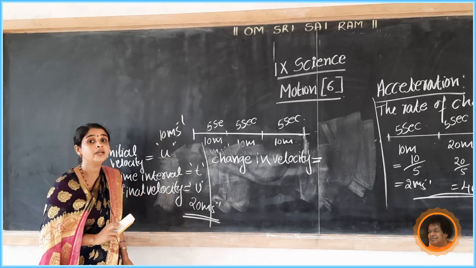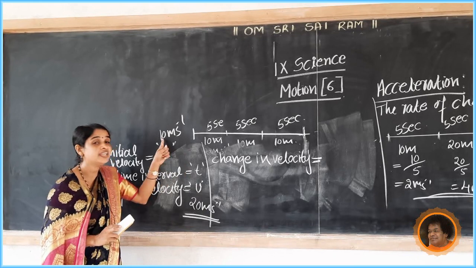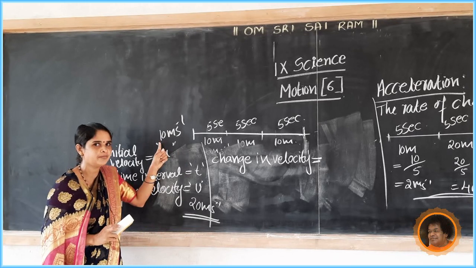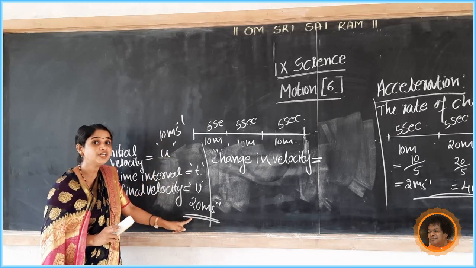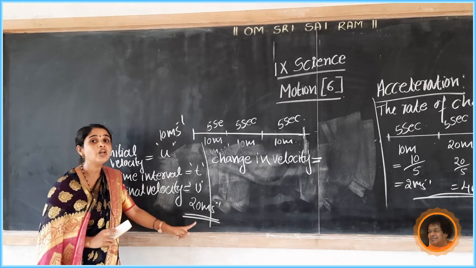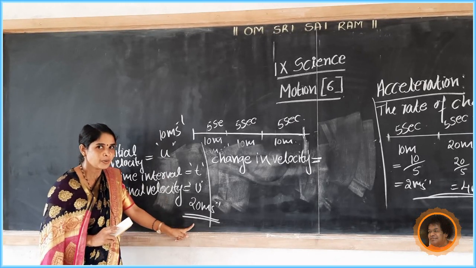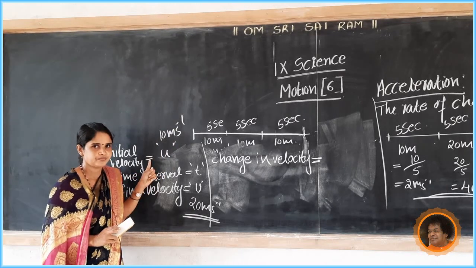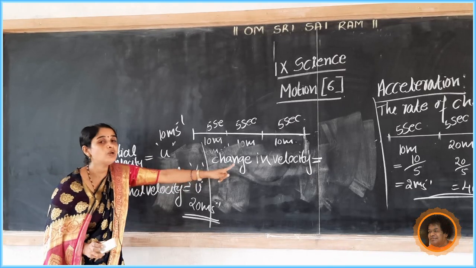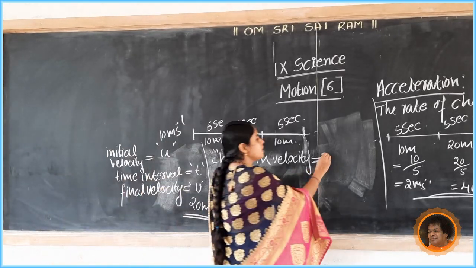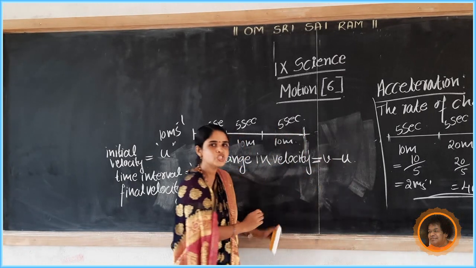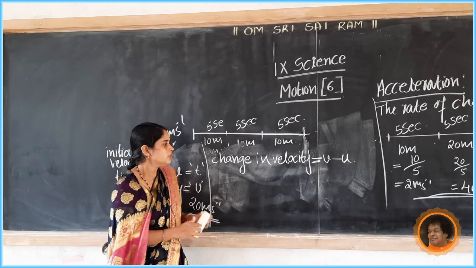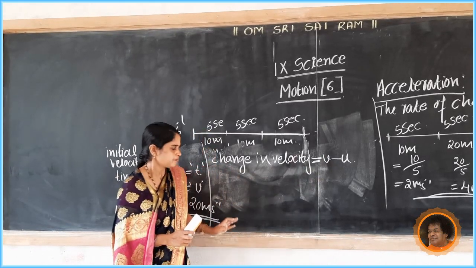It is 10 meter per second, that means 20 minus 10 equals 10 meter per second. So change in velocity equals final velocity, 20 in this case, minus initial velocity, 10, in meter per second. So change in velocity equals v minus u. Is it correct? Change in velocity is equal to v minus u.